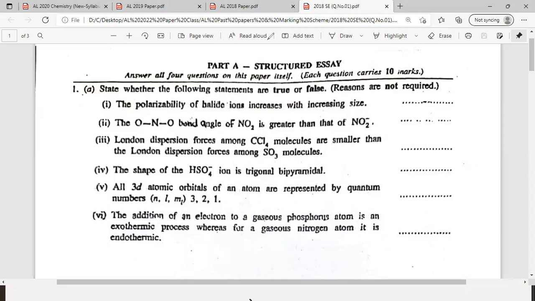Can you all please post the answer to the chat? The second one. Number two, quickly post the answer to the chat.